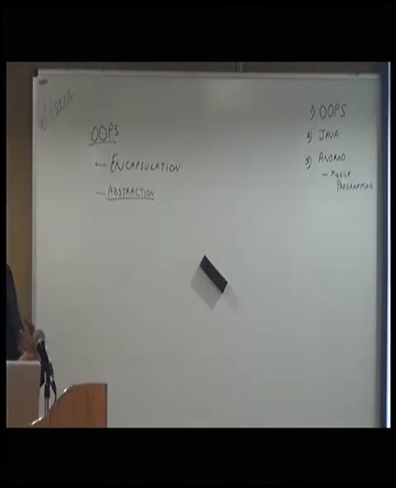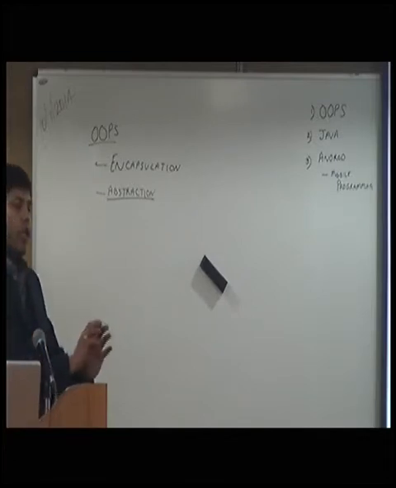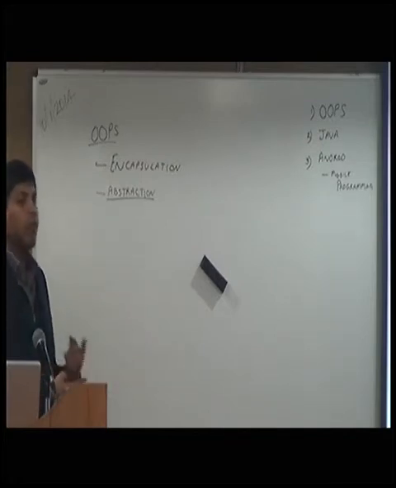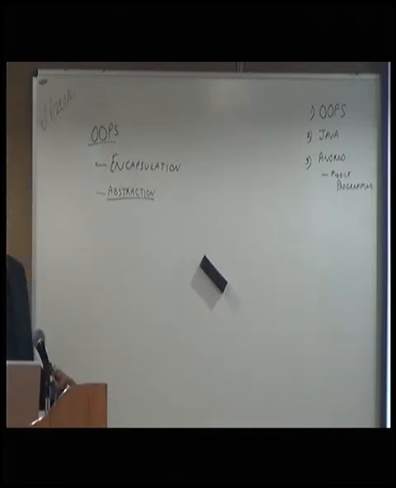So this is how you say abstraction. You are hiding information from the user. You are only saying, okay, this is the information that I don't want to use outside of that class, and this will provide you security. So this is the abstract. This is the second concept of OOPS, which is called abstraction.